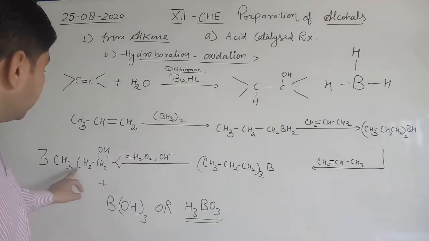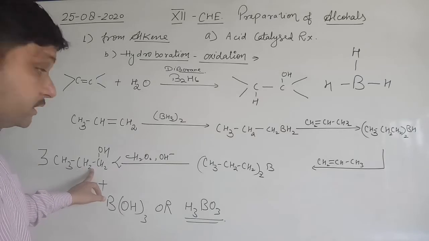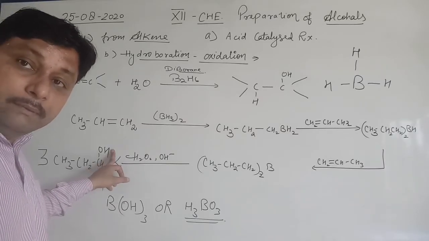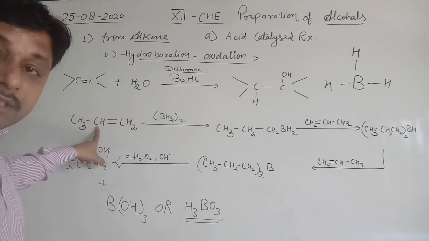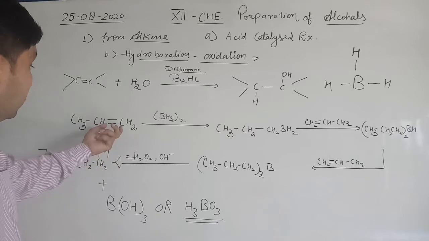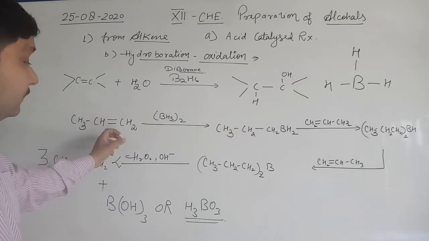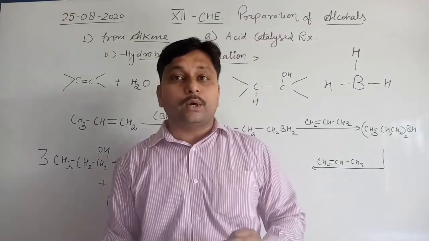So CH3CH2CH2OH will be formed. It means, see here, H goes on the carbon with the lesser number of hydrogen atoms, and OH goes on the double bonded carbon atom where the number of hydrogens is more. So this is the hydroboration oxidation.